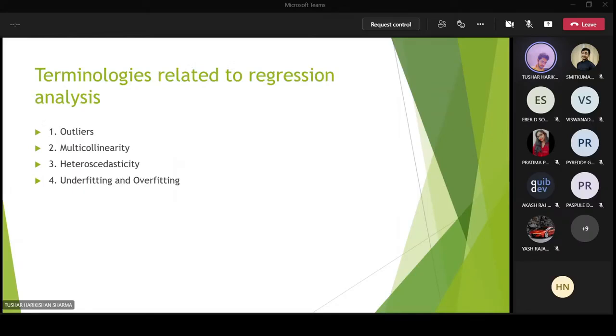This is one of the most important parts which you need to consider in regression. These terminologies should be clear to you. If these terminologies are not clear to you, you won't be able to build regression, linear regression models.